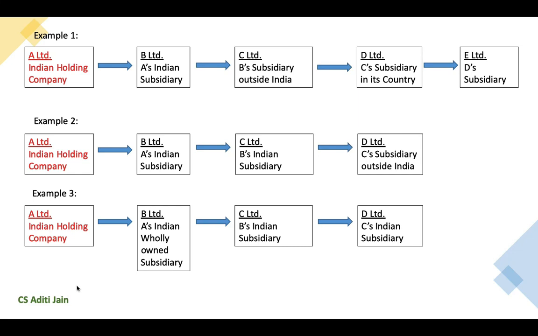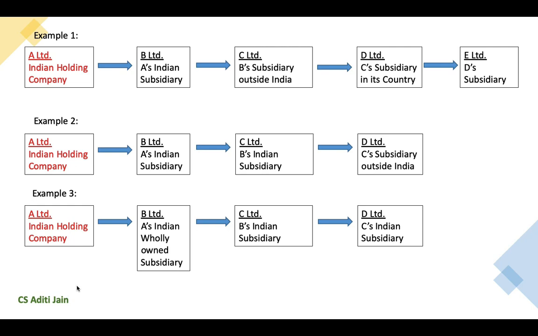Such company C Limited already has 2 more layers of subsidiaries in its own country. Now, as per the exclusion, A Limited's subsidiary can acquire a further layer of subsidiary irrespective of whether it has more layers of subsidiaries or not, provided such subsidiary is incorporated outside India.